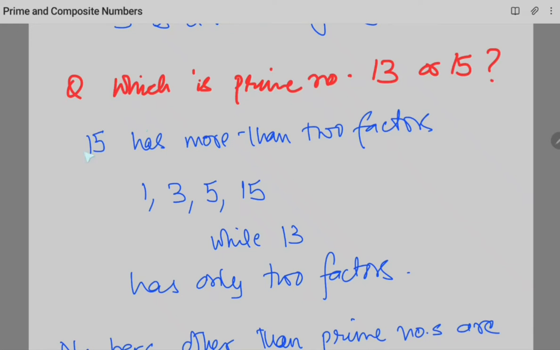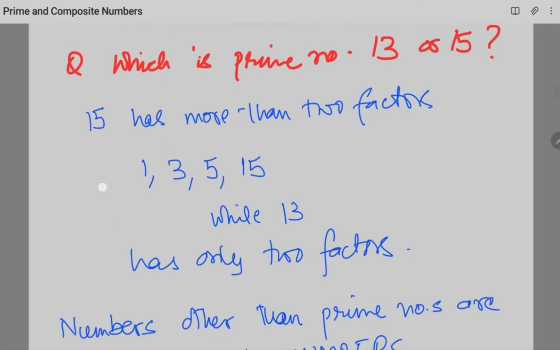So in totality 15 has 4 factors, so it is not a prime number, whereas 13 has two factors only, 1 and 13 itself. No other number can divide 13, so 13 is a prime number.